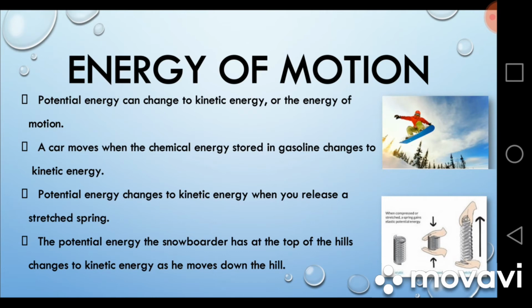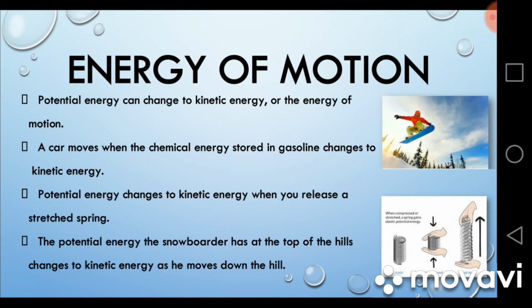Kinetic energy is the energy of motion. It means energy found in moving objects. Actually, the forms of energy are interconvertible. It means one form of energy can be converted into another, and similarly this is true for all forms. Potential energy can be changed to kinetic energy, and kinetic energy is the energy of motion. All moving objects have energy of motion, or in other words kinetic energy, in them.